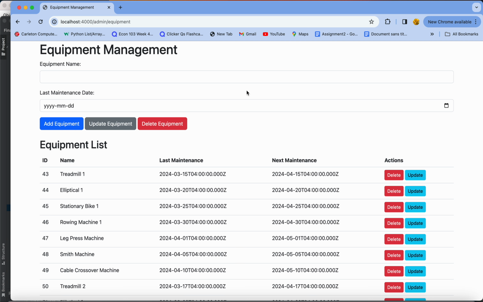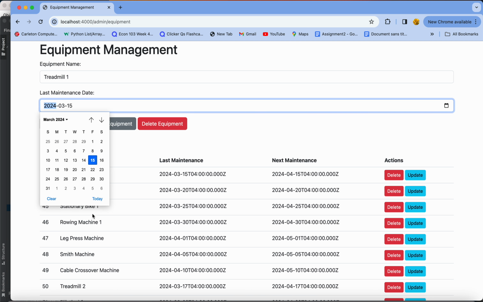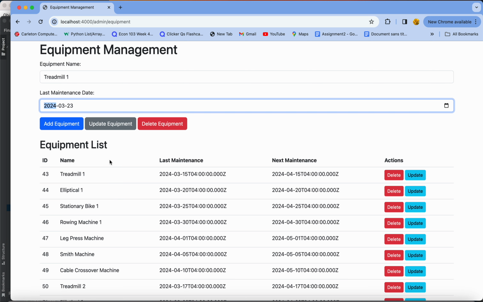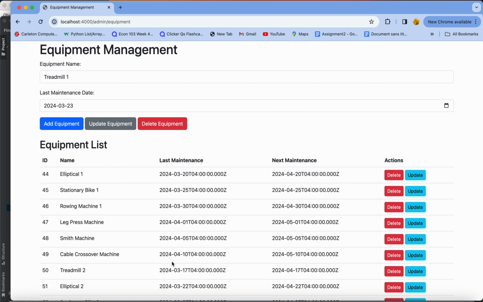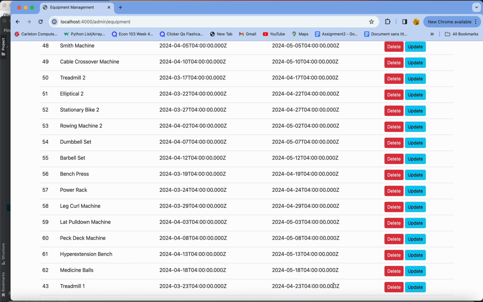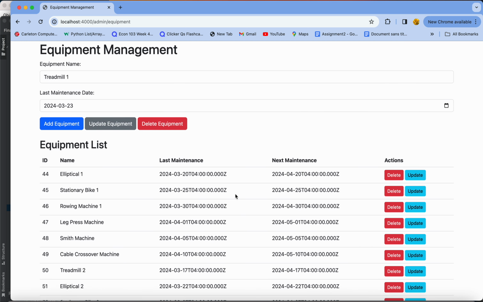The way I thought of the equipment maintenance is we have a list of equipment, and we're gonna have a last maintenance, and the next maintenance is gonna be scheduled a month ahead. So if we want to update the first one, the treadmill, let's say we updated it today, we just press update, and now it's already updated, so we don't have to update it anymore.